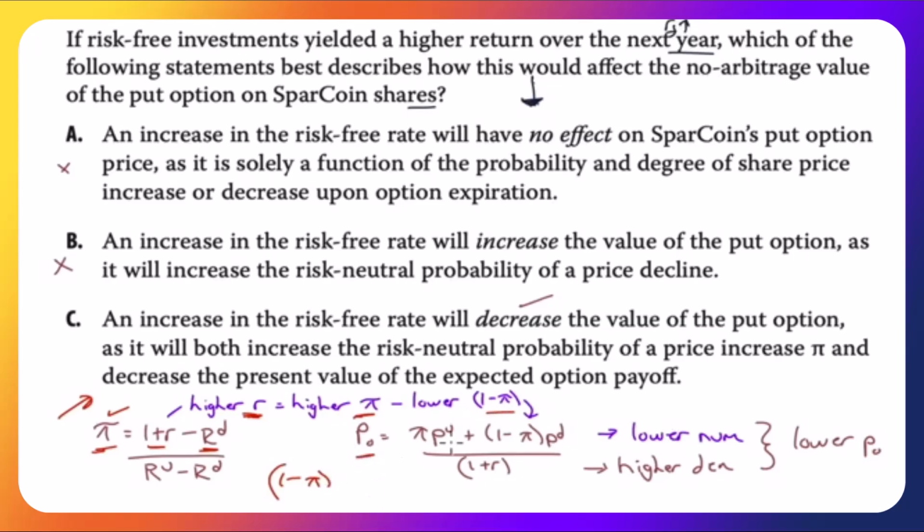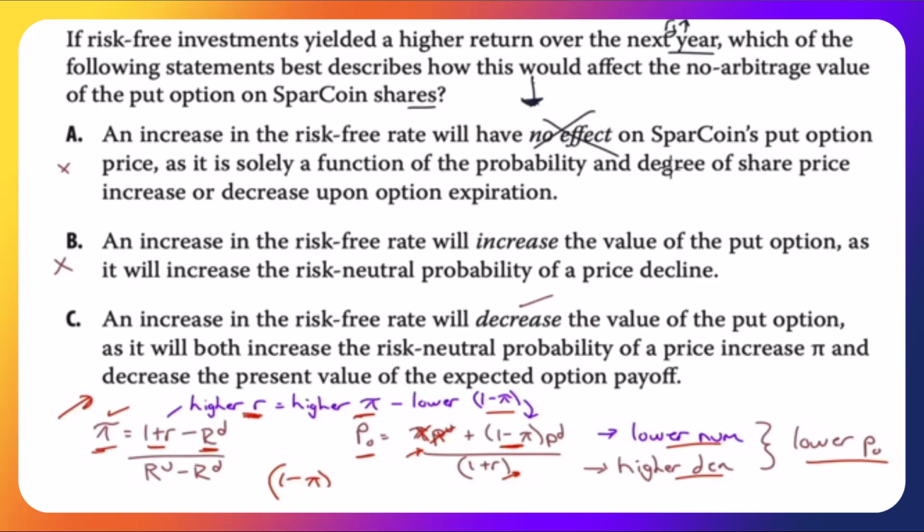The value of the put is as follows. Notice that here's the probability of a down move. Remember, this was 0, so it doesn't matter how large this value gets because this was 0. It only matters what this value is. You're going to have a lower value here, so you're going to have a lower numerator. You're going to have a higher value here, so you're going to have a higher denominator. Lower numerator along with a higher denominator must lead to a lower price. An increase in the risk-free rate will have no effect on Sparcoin's put option.